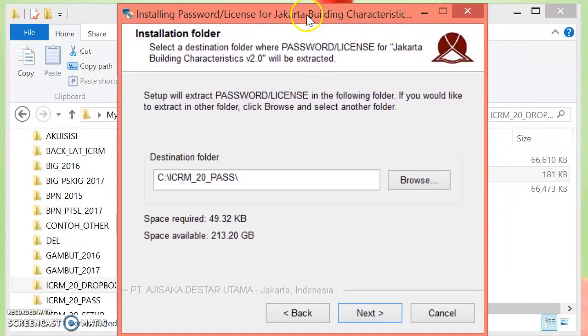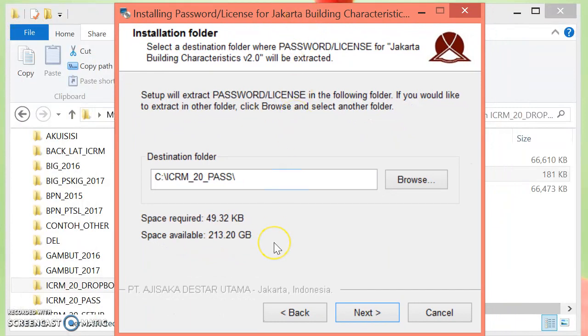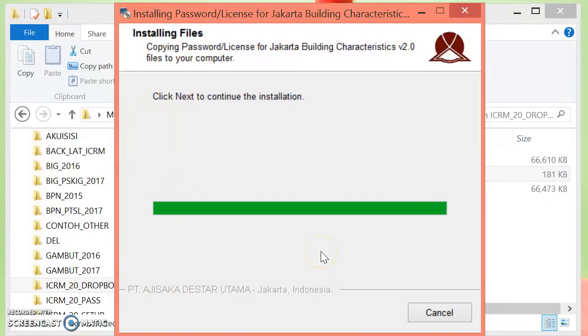Well, the location to install this password, we put in directory C, folder ICRM_20 pass. Just use this default and click Next.